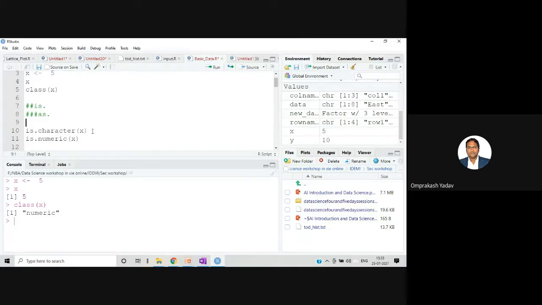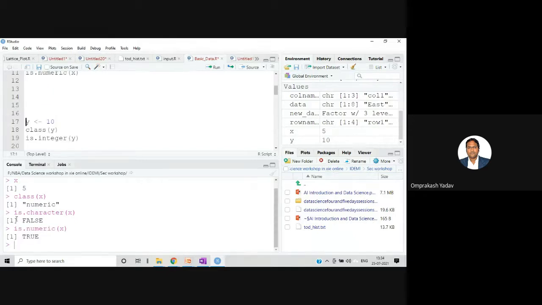So with the is dot function, we can check whether particular data is of that particular type or not, right? For example, here x we have created, that is a numeric type. And if I say is dot character and enter, it's telling me false. Similarly, if I say is dot numeric to the same x, then it's telling me true, right? Because it was the numeric type.